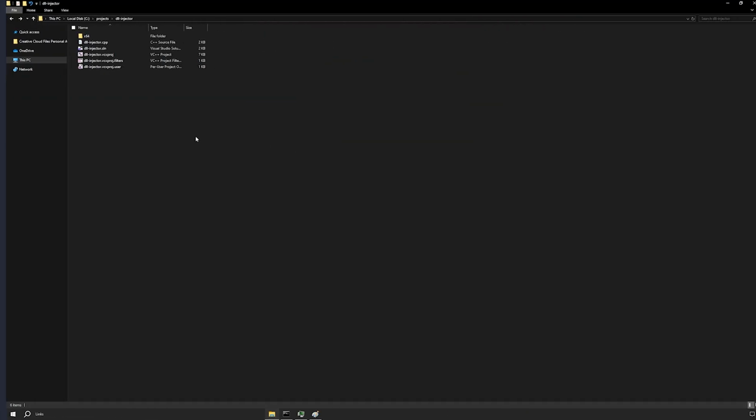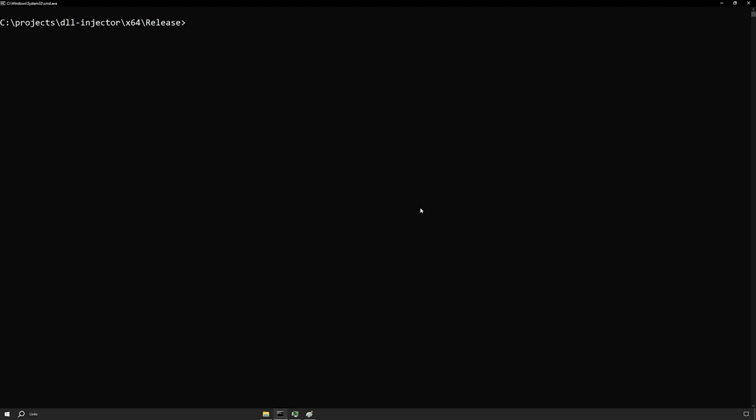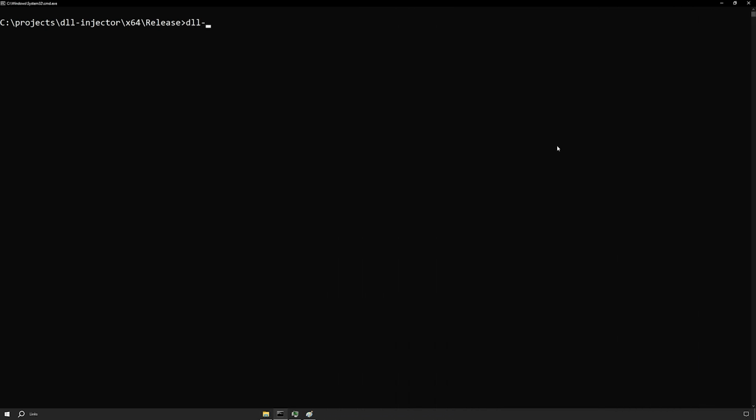After building this solution, you'll find the executable in x64 then release. I already went ahead and copied our malicious DLL in the same directory along with our DLL injector. Now, open a command prompt, make sure Microsoft Paint is running to obtain its process ID using process hacker, and then run the DLL injector and supply to it the name of the DLL and the process ID.